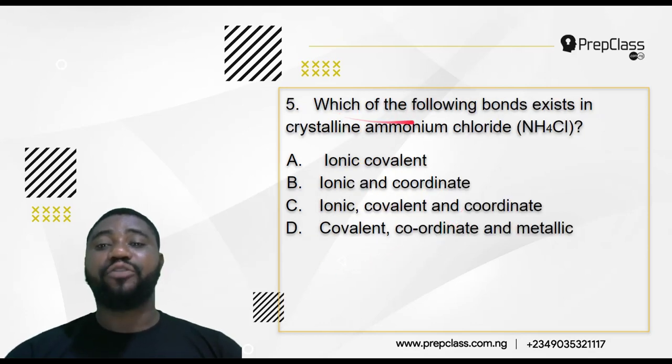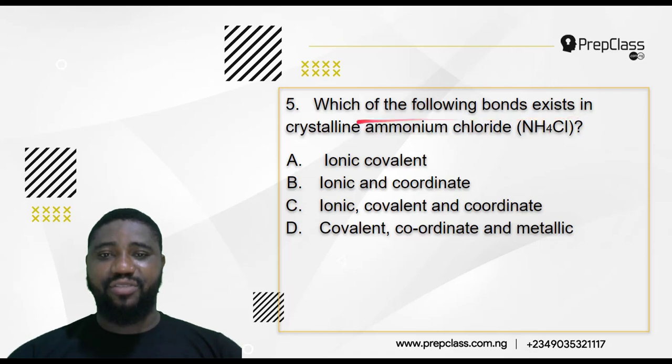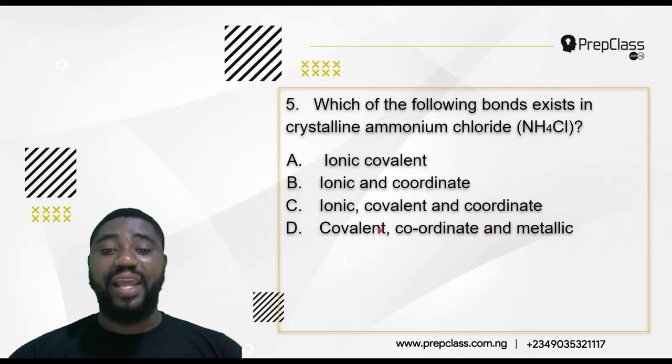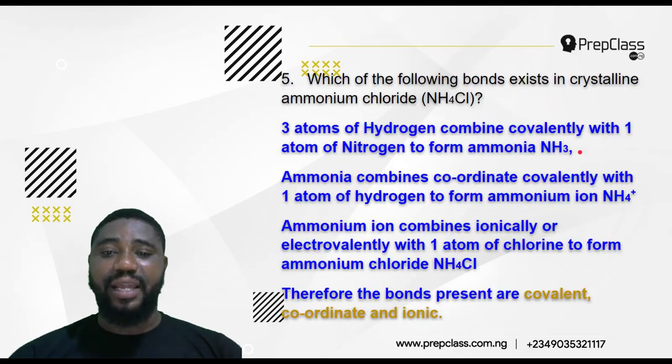5. Which of the following bonds exist in crystalline ammonium chloride, NH4Cl? Is it ionic and covalent? Is it ionic and coordinate? Is it ionic, coordinate and covalent? Is it covalent, coordinate and metallic? Now let us analyze NH4Cl. At first, 3 atoms of hydrogen combine covalently with 1 atom of nitrogen to form ammonia, NH3.